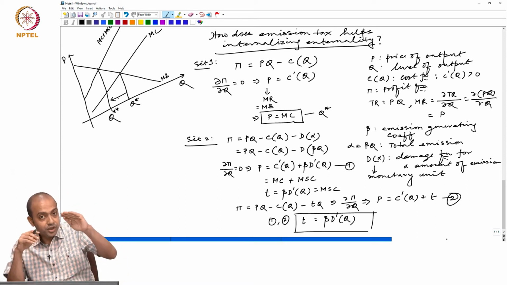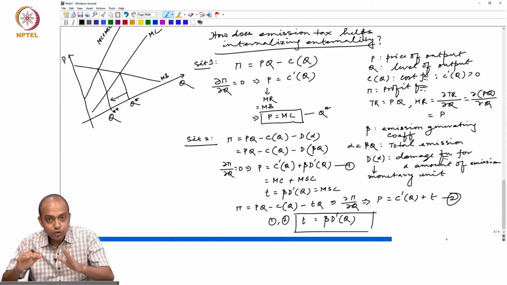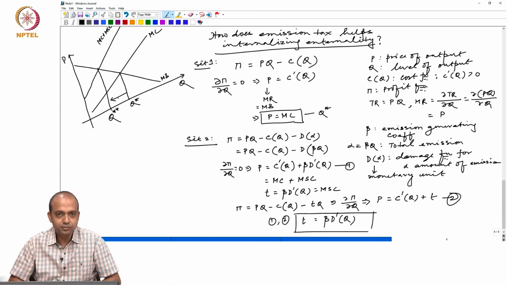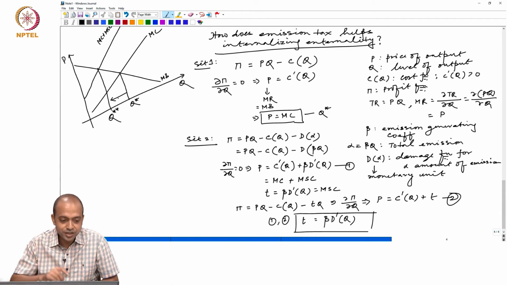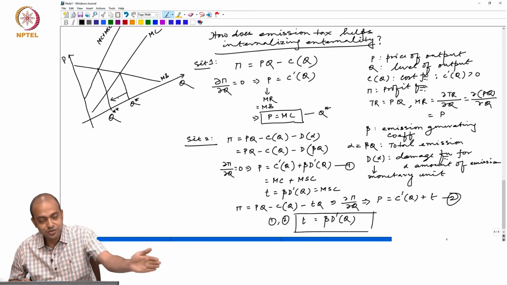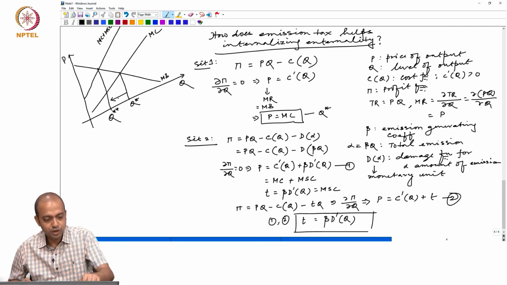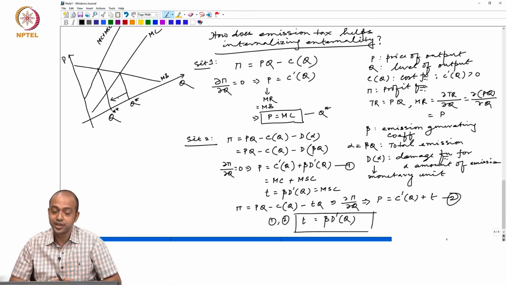So, when the firm was not internalizing the pollution or externality, in the absence of any taxation, the firm was overproducing and over polluting, which is not socially desirable. The moment tax is imposed, the firm starts internalizing, the marginal cost curve shifts upward, and then the pollution level goes down from Q star to Q double star. That is the idea. Is this clear?